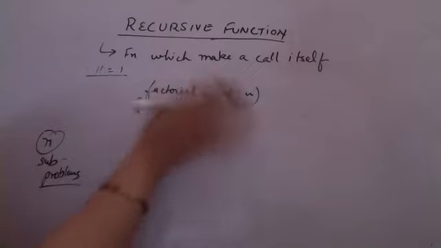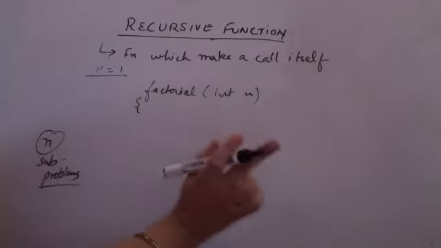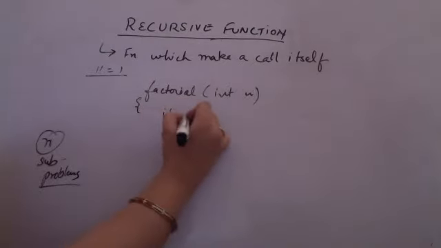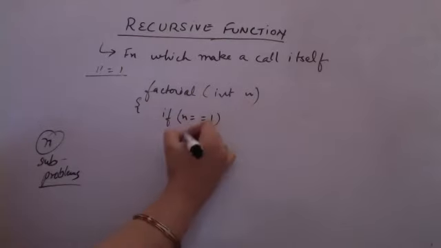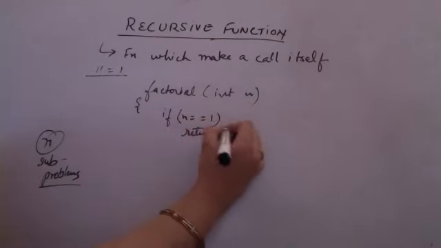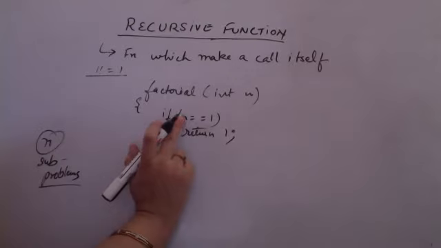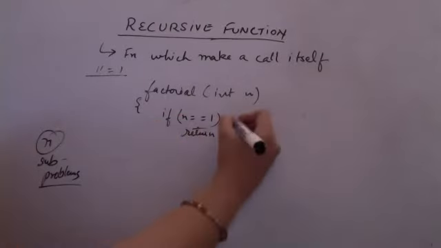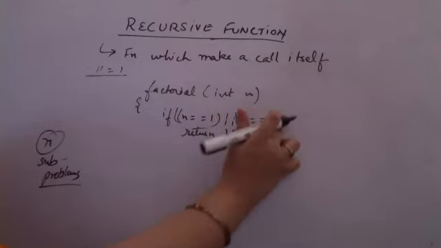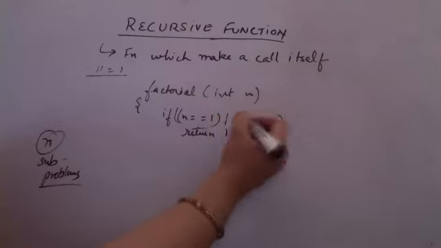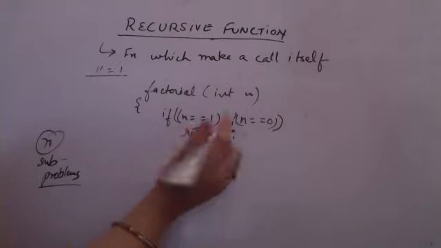I am recursively calling this function. First check the base case. If n is equal to 1, then I need not call it recursively. I will return 1. If n is equal to 1, I return 1. Or if you want to modify, you can even say if n equal to 0 or 1. Supposedly user ने entry 0 करा है. In either of the cases, you return 1.